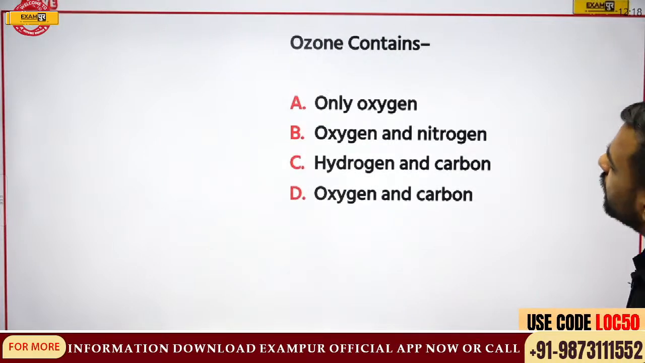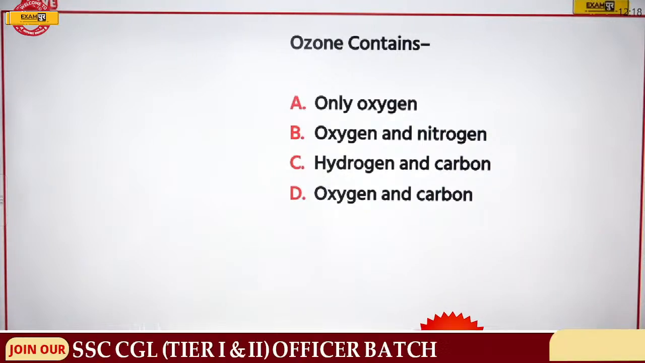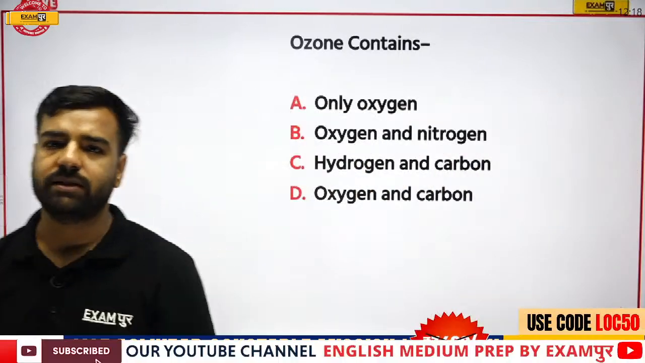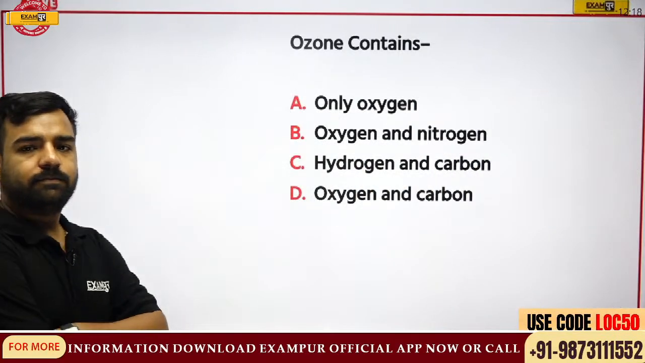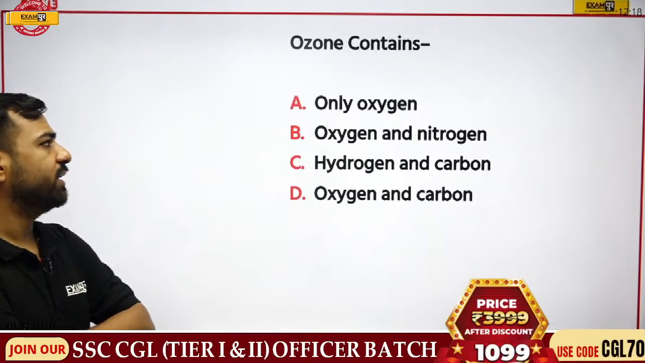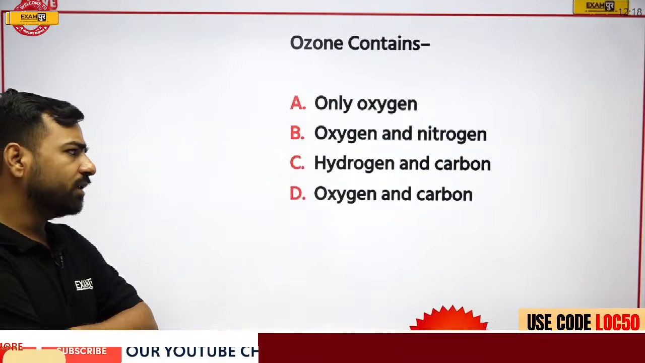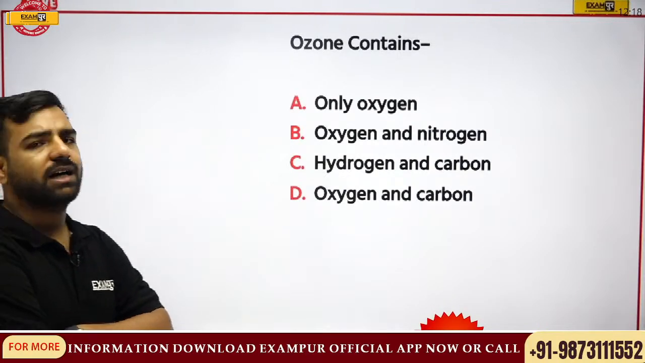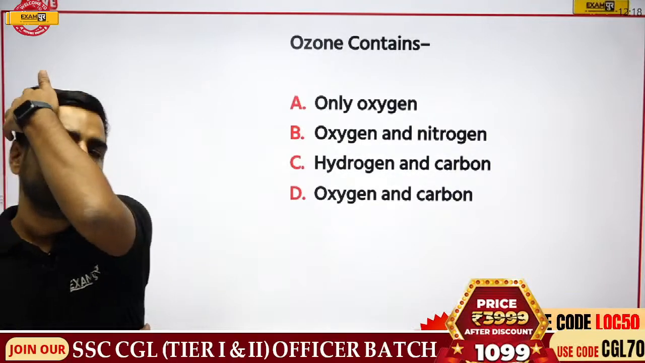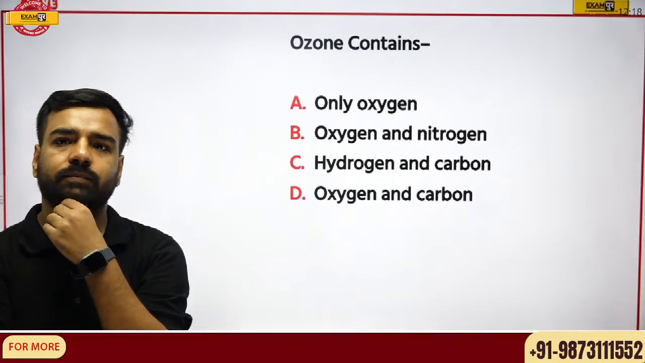Next question is, ozone contains what? So ozone contains only oxygen, oxygen and nitrogen, hydrogen and carbon, or carbon and oxygen. What is the correct answer? Answer please. My question is, ozone contains what? Is it only oxygen, oxygen and nitrogen, then hydrogen and carbon, or oxygen and carbon? What is going to be the correct answer according to you? Yes, please. Ozone contains what?